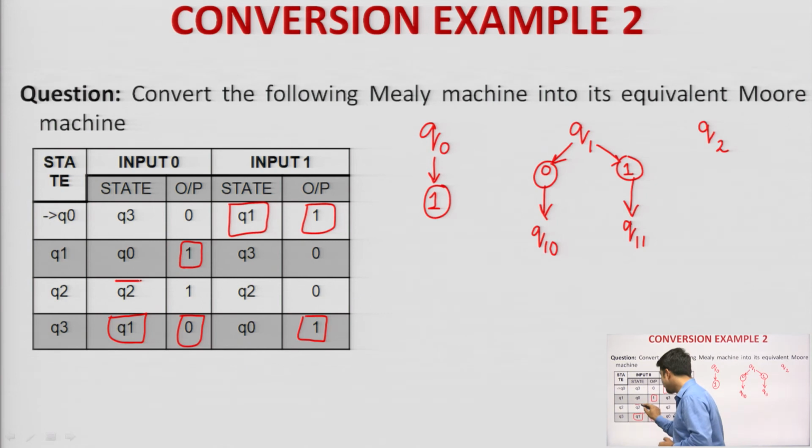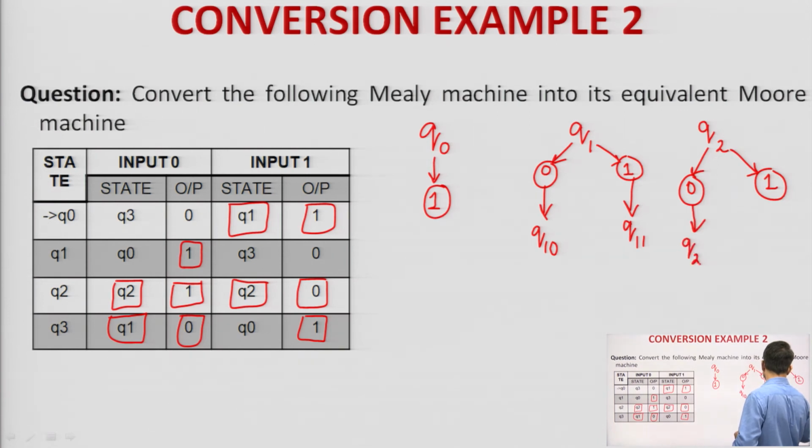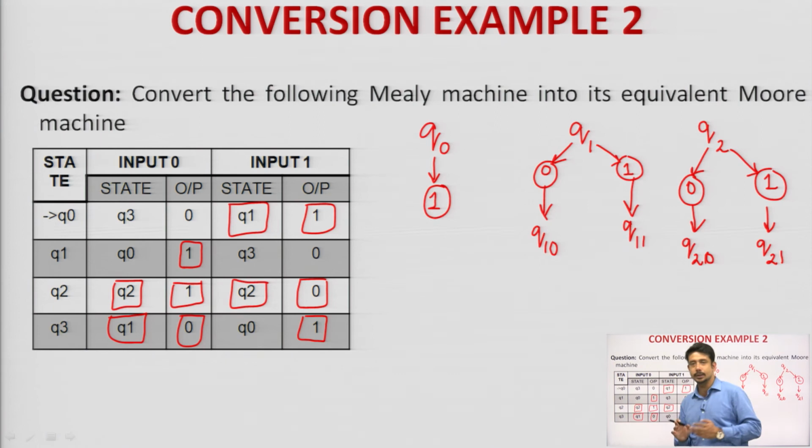If we look into Q2, Q2 is having one output as 1 and one output as 0. Q2 is another state which is having more than one output alphabet. So that means Q2 also I need to divide. I will divide it into Q2 0 and Q2 1. This is the nomenclature that I am following. You can follow any nomenclature that you want. Now, be specific about which state is associated with which output alphabet. Clear? So that means Q2 is done.